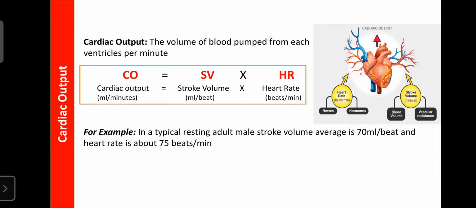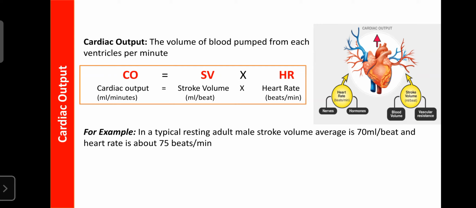That's why the cardiac output is directly proportional to the heart rate, because the stroke volume is constant. Whether cardiac output increases or decreases depends mainly on the number of heart beats per minute.